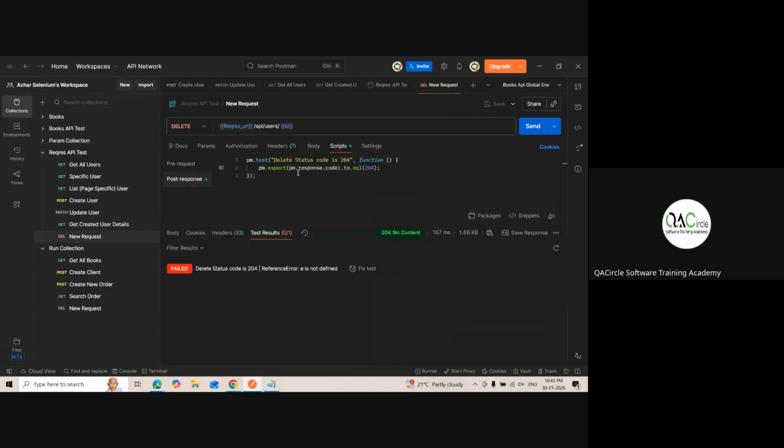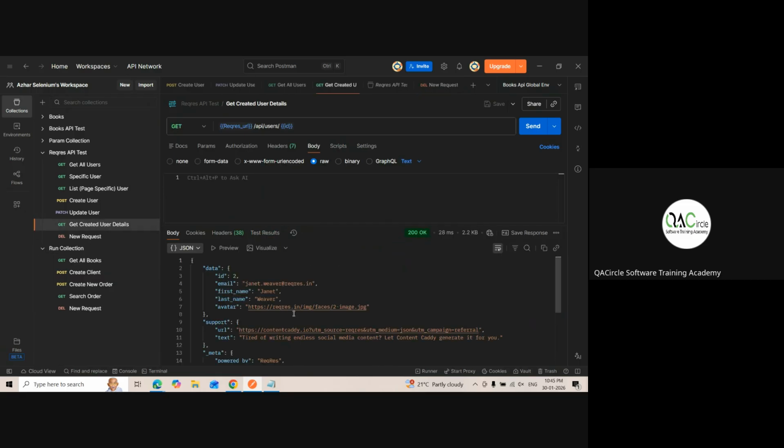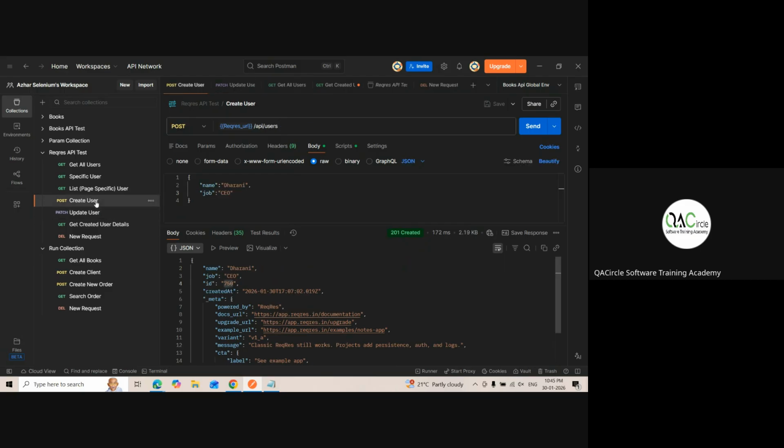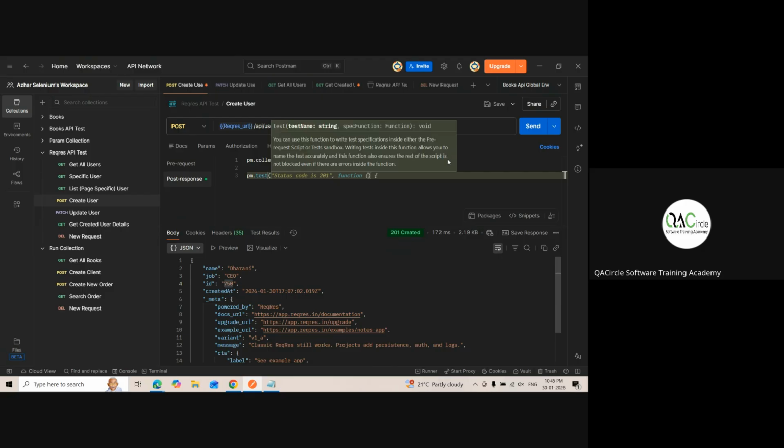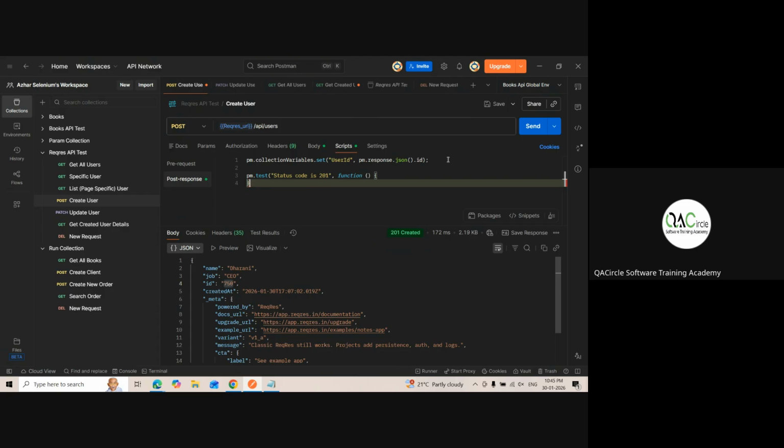Now I want to keep tests everywhere. Okay, I want to keep tests here also. So pm, okay, here it's fine. Create user should have 201. So let's add a script here also. pm.test status code, pm.expect status code to be 201.